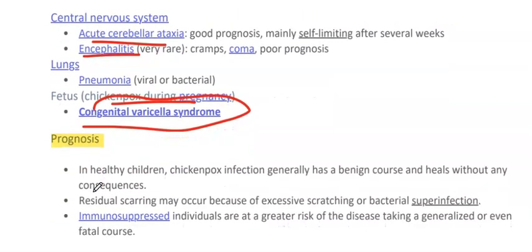Prognosis. In healthy children, chickenpox infection generally has a benign course and heals without any consequences. Residual scarring may occur because of excessive scratching or bacterial superinfection. Immunosuppressed individuals are at greatest risk for the disease taking a generalized or even fatal course.